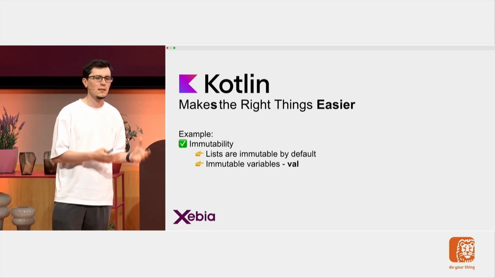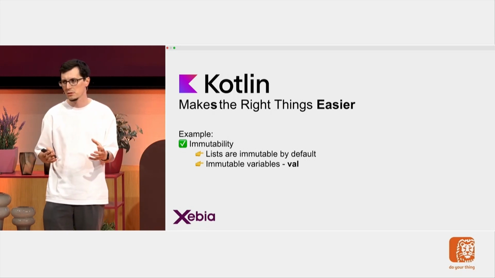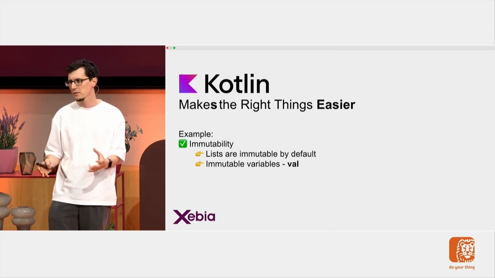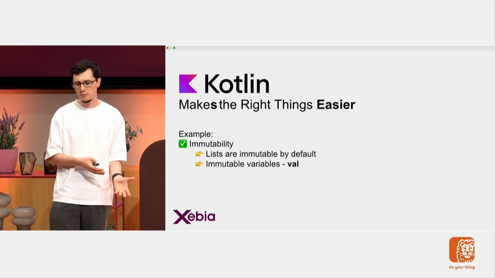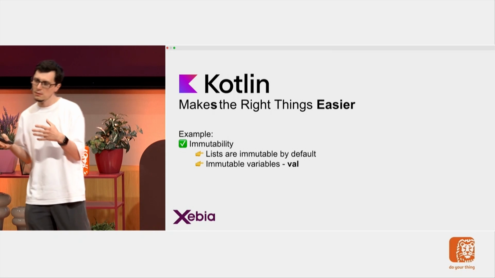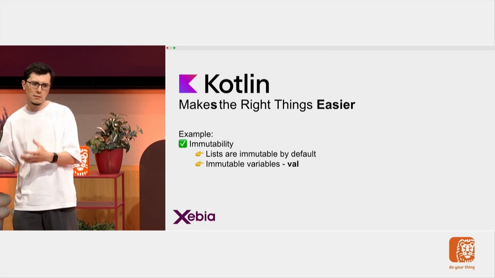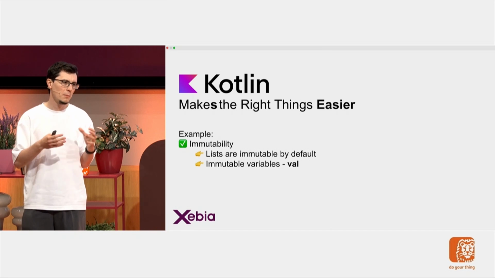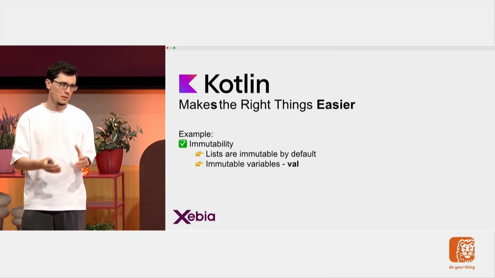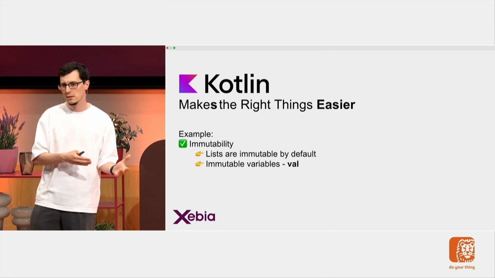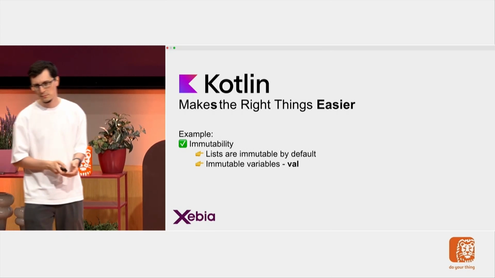Yes, you can create immutable lists in many languages, but if I know that in the majority of the cases immutability is the desired state, then the language should make it the default. And I have a keyword for immutable variables as well. Yes, in Java you can also use the final keyword, but why is there an extra friction to use immutability if it should be the default case in most situations?